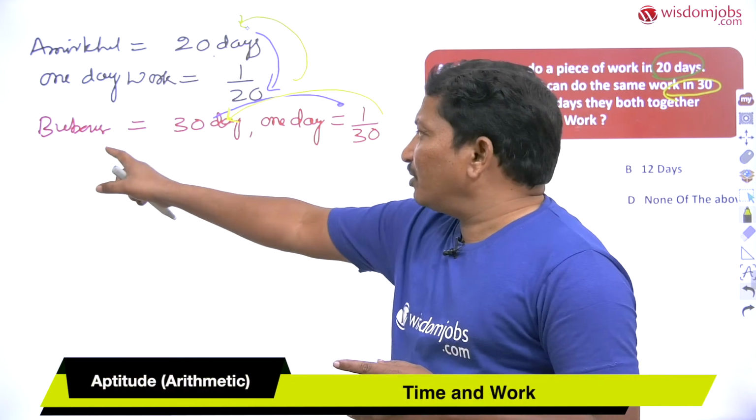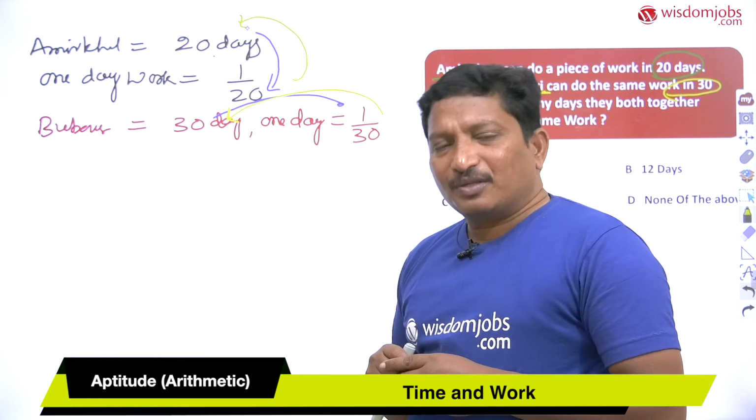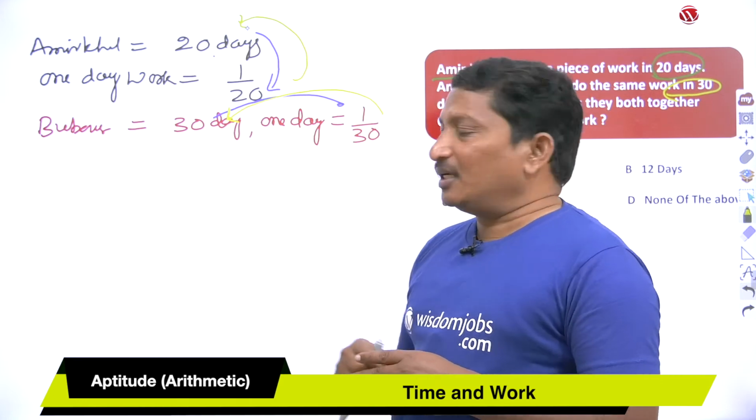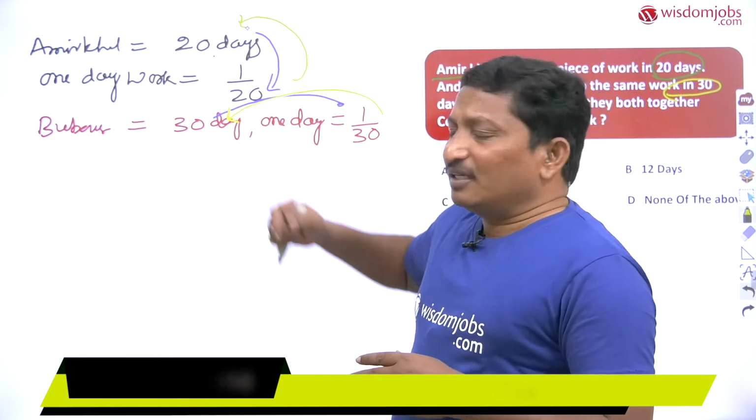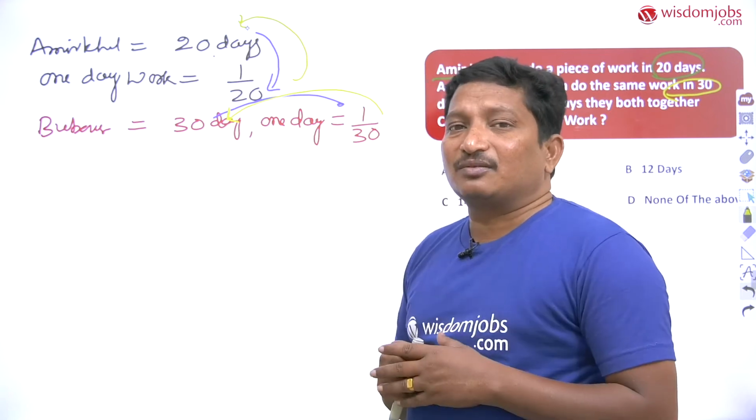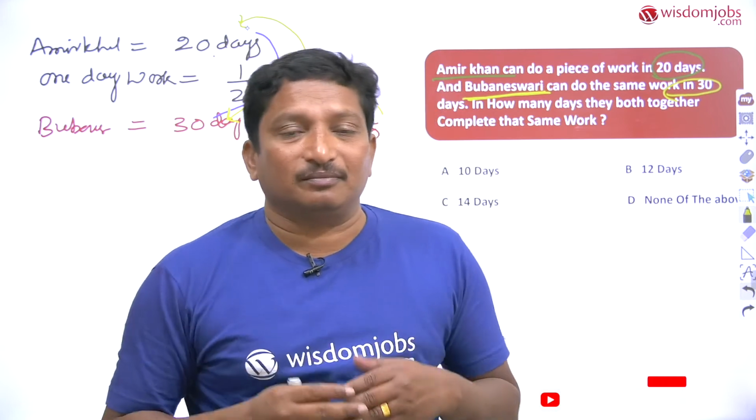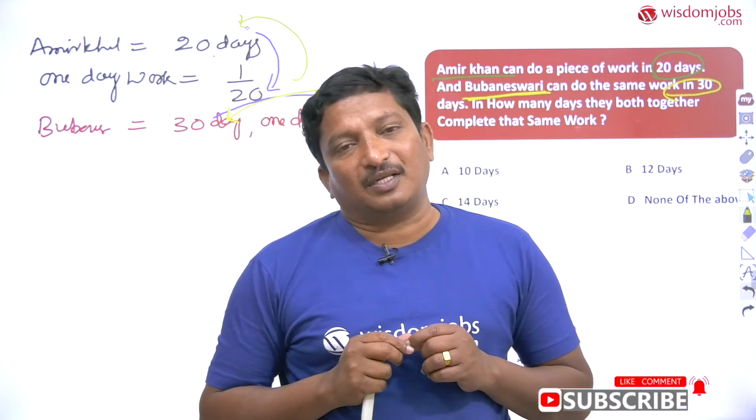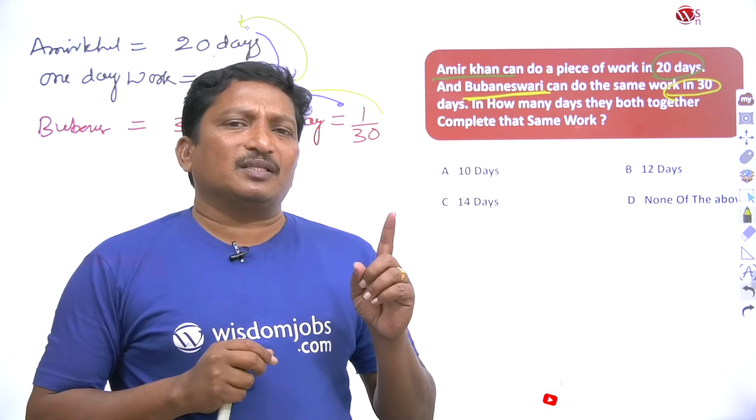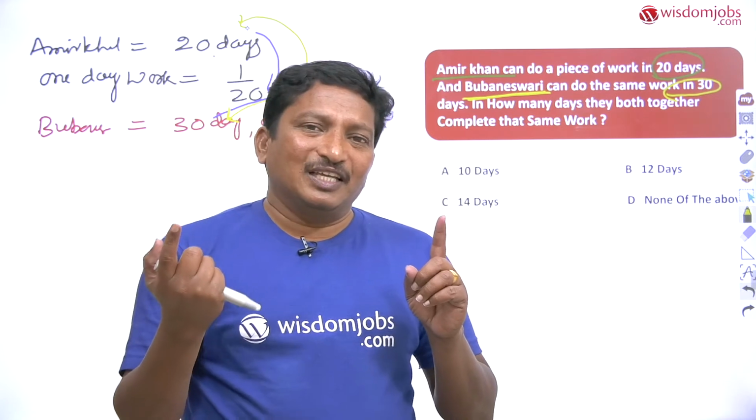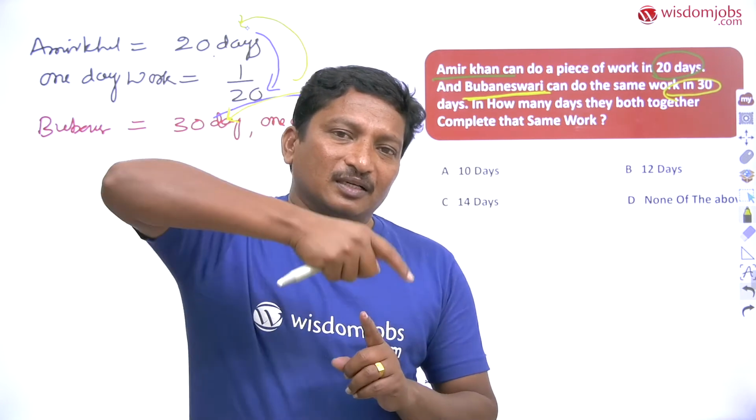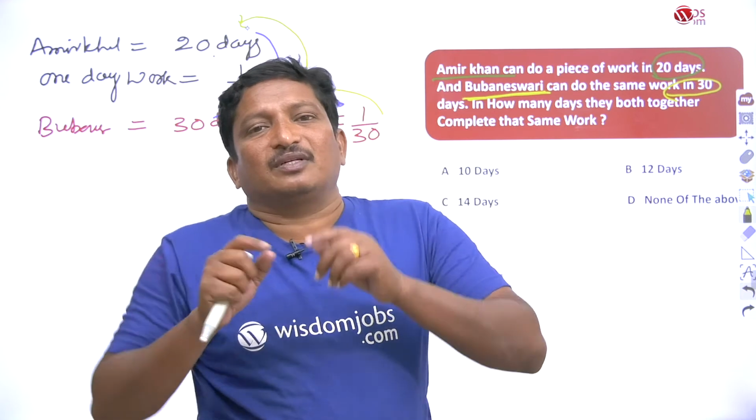As well as Bhubaneswari, 30 days. By support of this, I can find the 1 day work of Bhubaneswari, that equals 1 by 30. Then the inverse gives the days. Again I repeat this one, this is very useful for exam point, dear students. If you know the completion of days, you can find the 1 day work value. If you know the 1 day work value, you can find the completion days. These two are inverse reverse values.